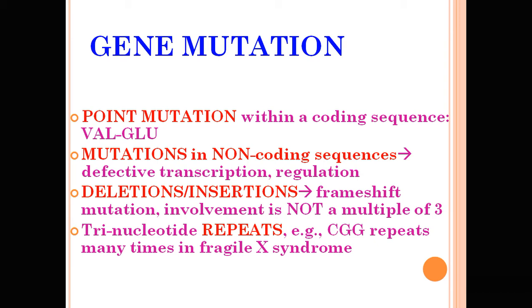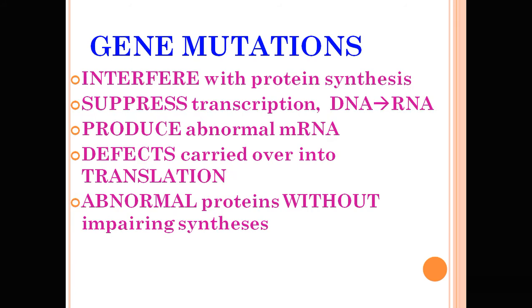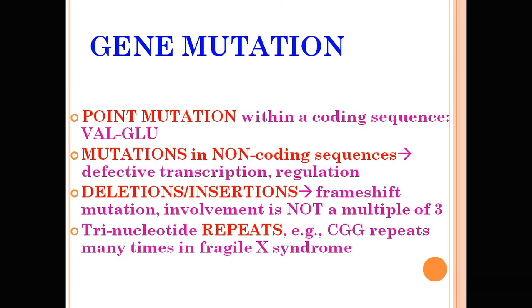The mutations are also divided into silent mutation, missense mutation and nonsense mutation. A single nucleotide base substitution leads to a point mutation. If the same amino acid is formed even by the changed codon, it is called a silent mutation. Replacement of one amino acid by another amino acid is called a missense mutation.